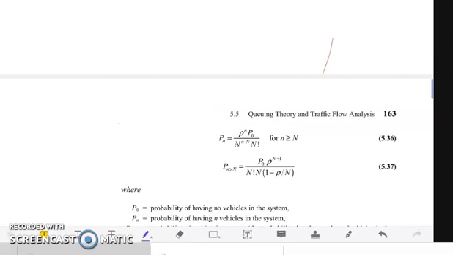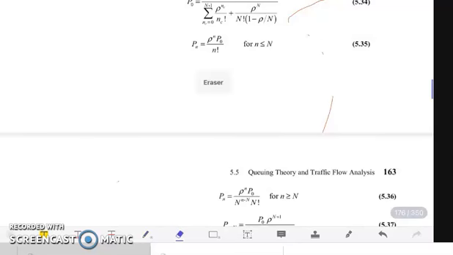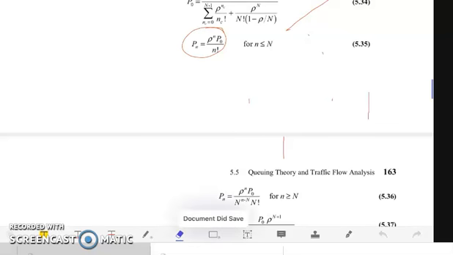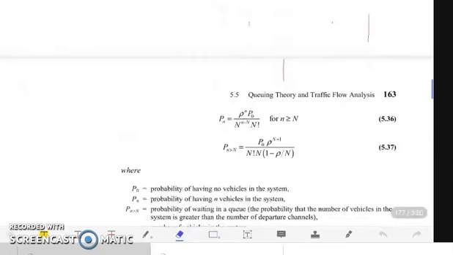Then for the probability of having n vehicles in the system, you make use of this equation. And for the probability of waiting in queue, you have this equation.